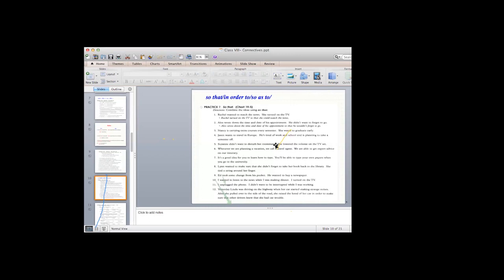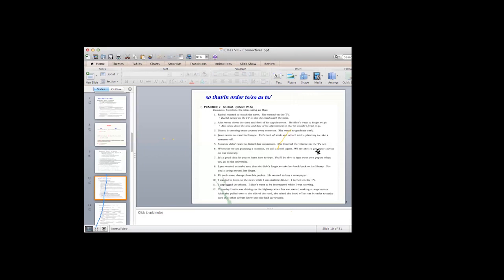Whenever we are planning a vacation, we call a travel agent. We are able to get expert advice on our itinerary. Why do we call a travel agent whenever we are planning a vacation? Because we want to, that's the purpose. So why? Because we want to be able to get expert advice on our itinerary.